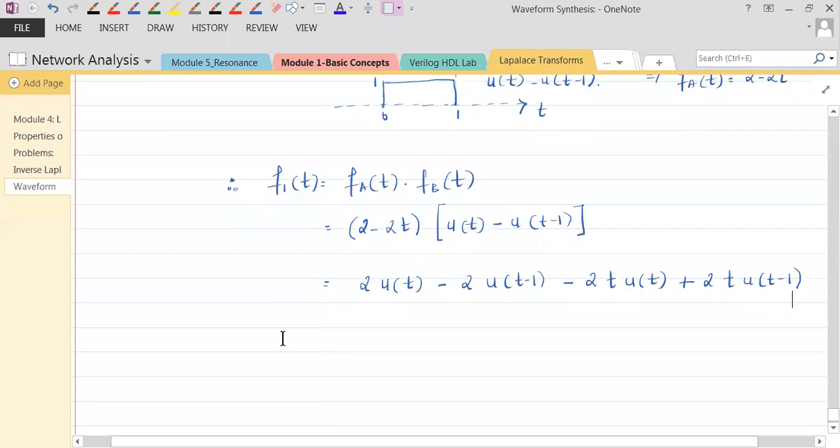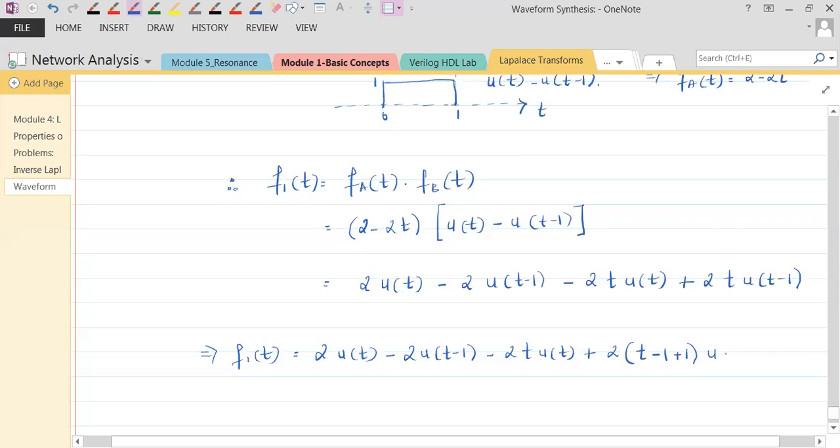Okay, let's do that now. Our f1 of t can be written as 2u of t minus 2u of t minus 1 minus 2tu of t. These three terms have no problems, but here you need to be a little careful. I want this to be t minus 1, right? So to do that, you add and subtract 1.